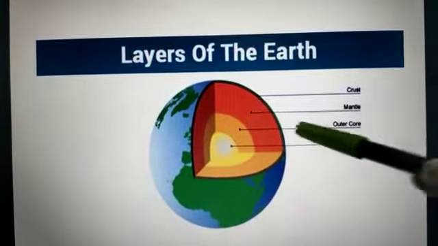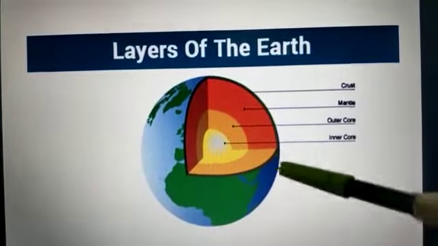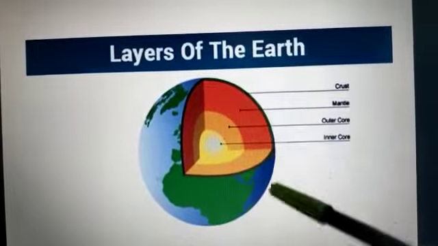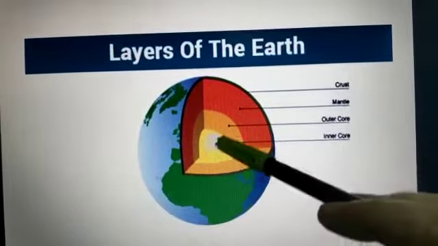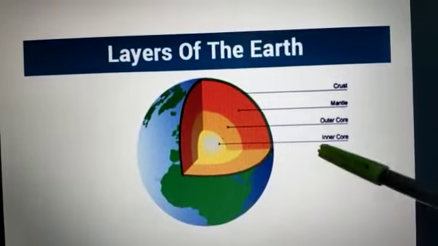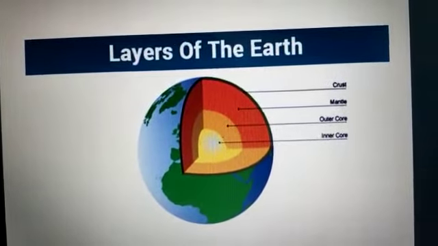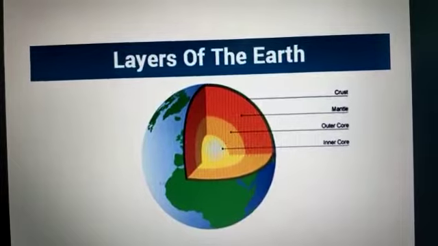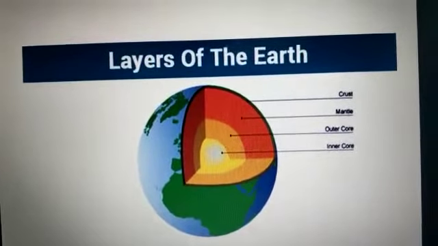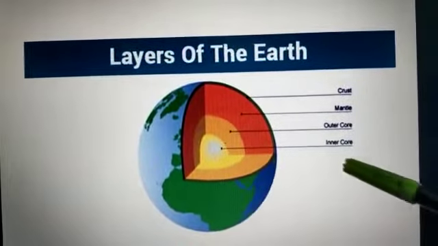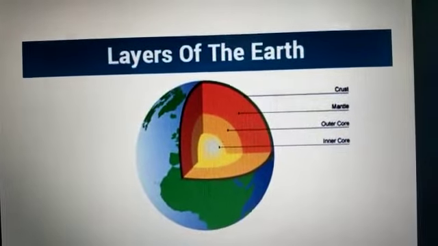Now layers of the earth. This picture is already discussed in the class. This is the inner portion of the earth. The inside one is the inner core, then the outer core, then the mantle and then the crust. So these are the 3 main parts, and the core part is divided into 2 parts. One is inner core and another one is outer core.